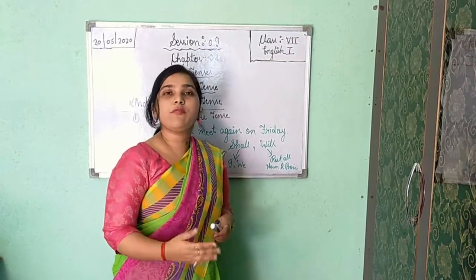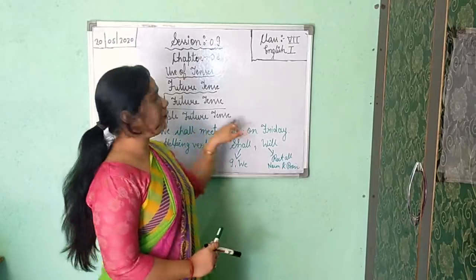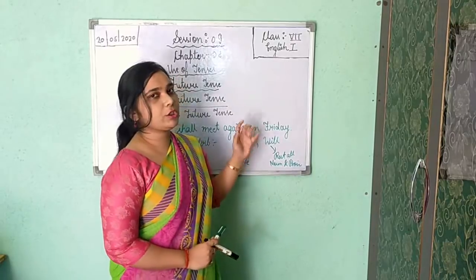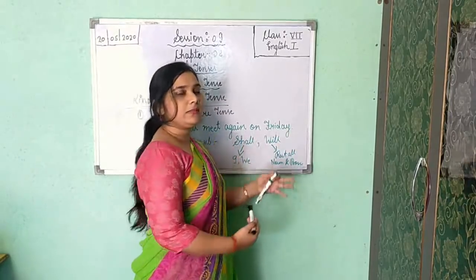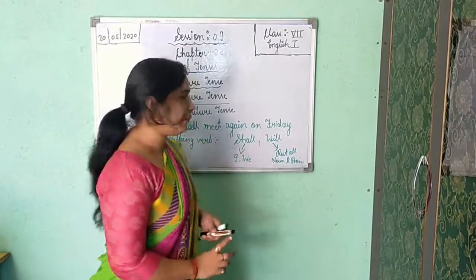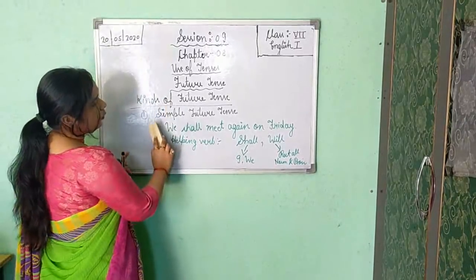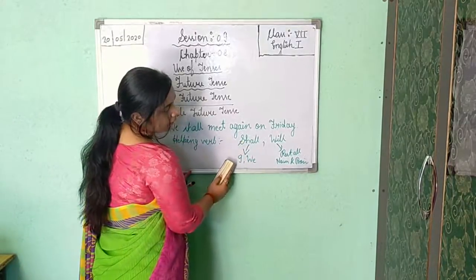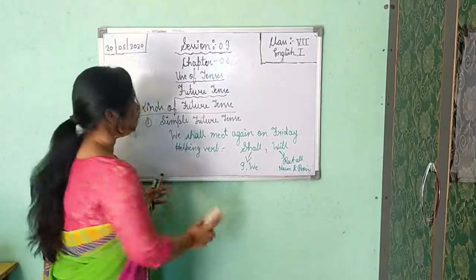If you are getting it in terms of modal verb, it is also your helping verb. Helping verb in case it is coming in simple future tense or future indefinite tense. But if you are getting it as a modal verb, the condition should be different. It will be opposite. With I and we you will use will and with others you will use shall, if the sentence is showing possibility, determination, promise, then only. We will not go in depth on that because here I am only teaching simple future tense. So here, with first person I and we you will use helping verb shall, and with rest all nouns and pronouns you will use will.